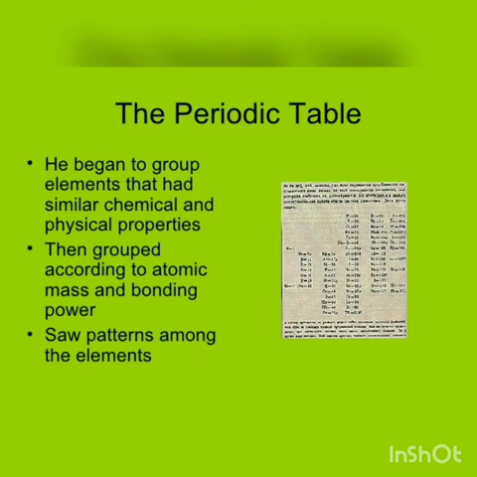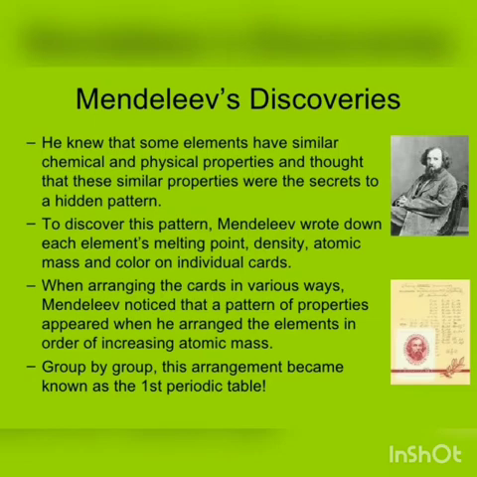First, he studied the chemical and physical properties of the elements. Then he grouped them according to their atomic mass and bonding power. He saw patterns, and recognized patterns amongst the elements. Then he knew that some elements have similar chemical and physical properties and thought that these similar properties were the secrets to a hidden pattern.